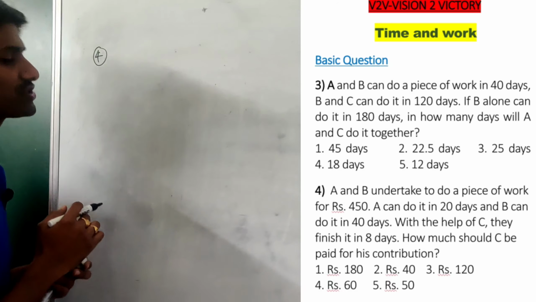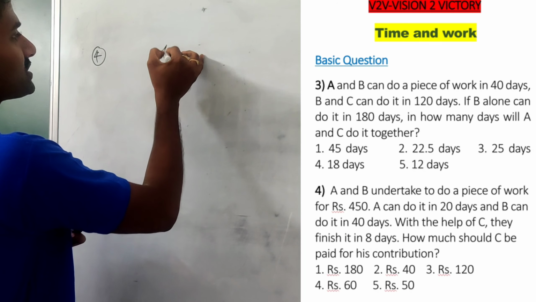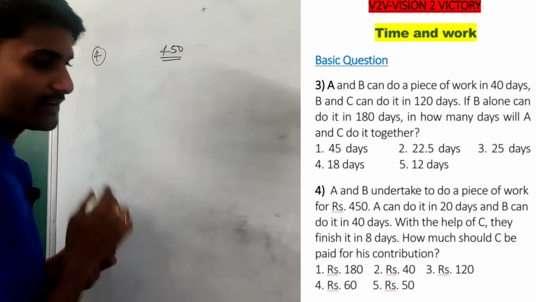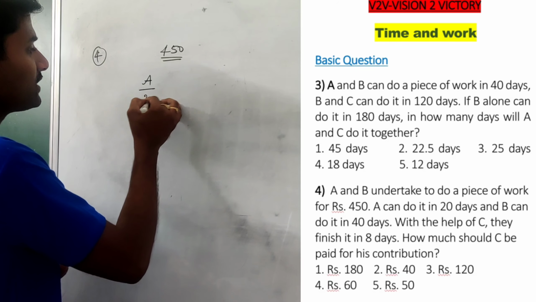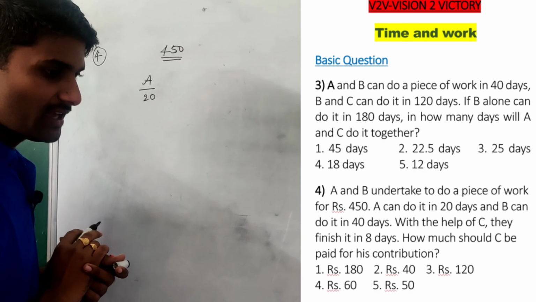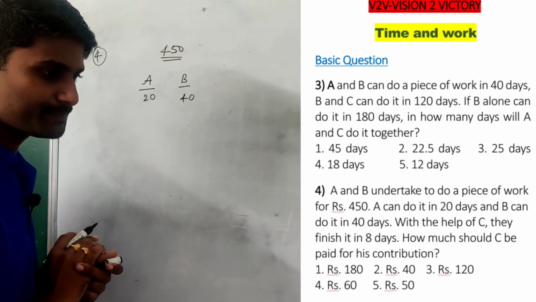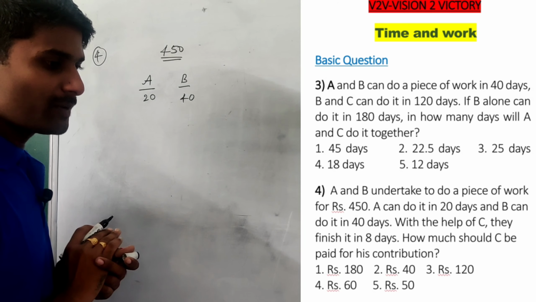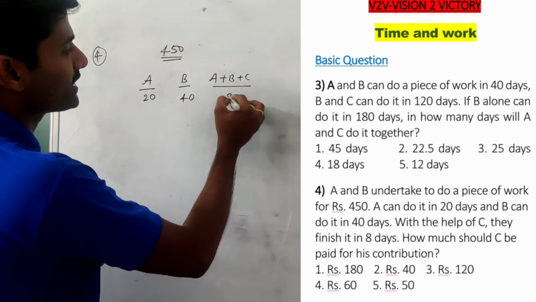Okay, let's see the fourth question. A and B undertake to do a work for 450 rupees. The total amount is 450 rupees. A can do the work in 20 days, and B can do the work in 40 days. With the help of C, they finish the work in 8 days.